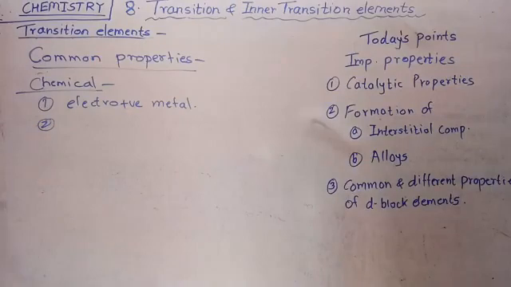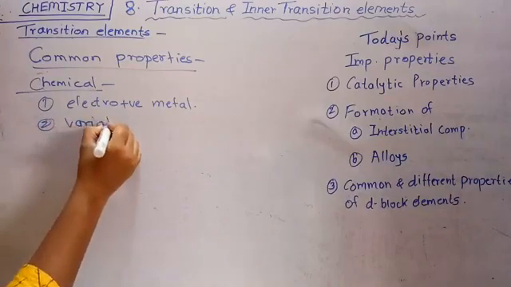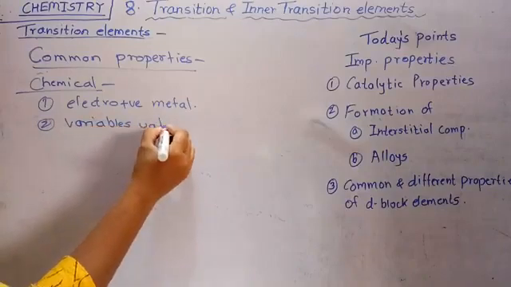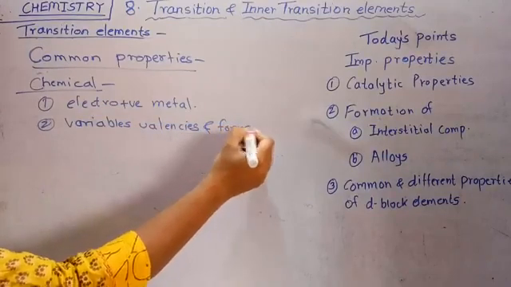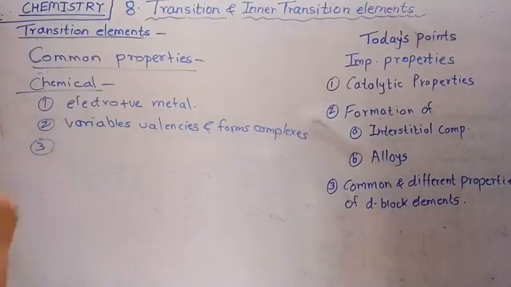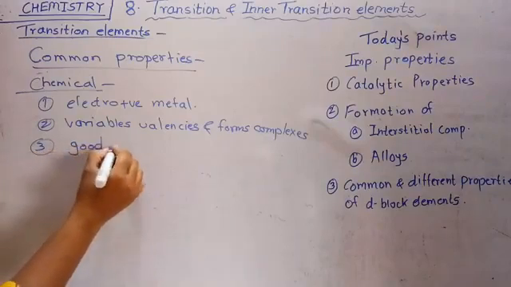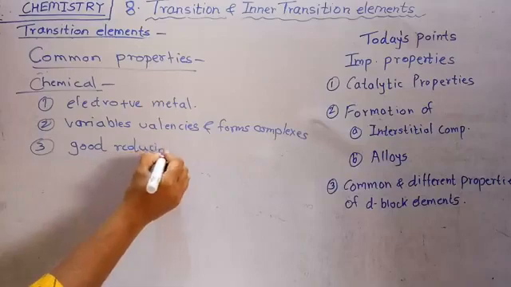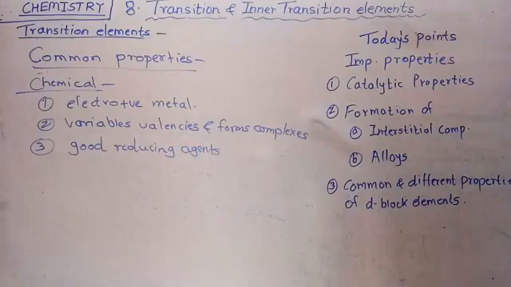The second: d block elements show variable valencies. So they have a tendency to form complexes. The third similar chemical property: they act as good reducing agents.